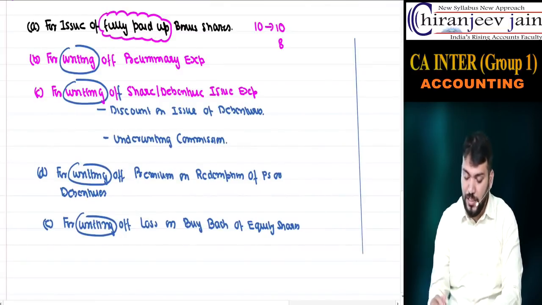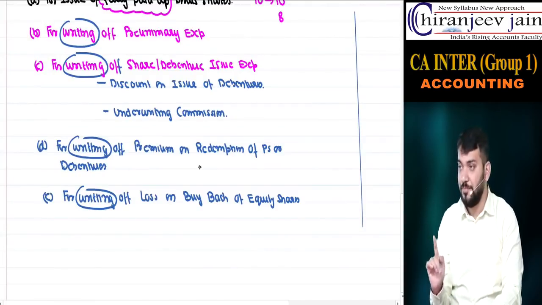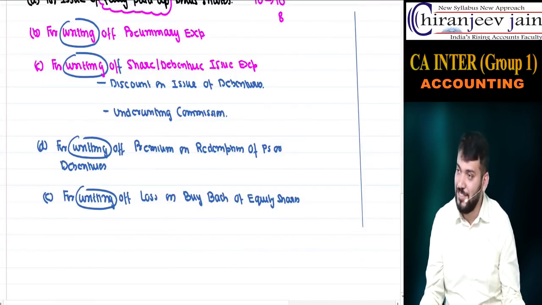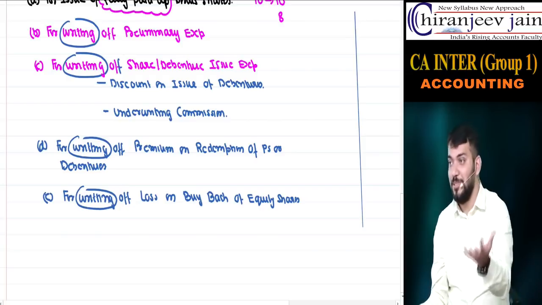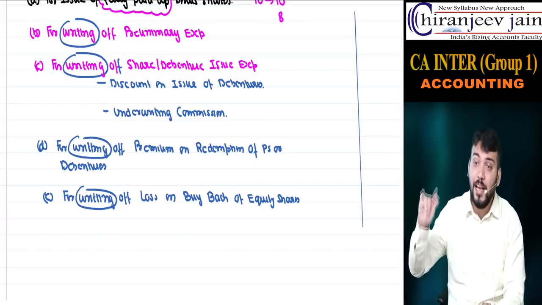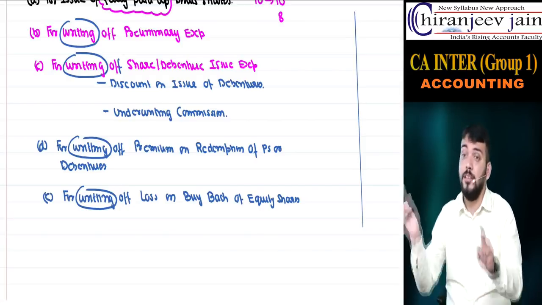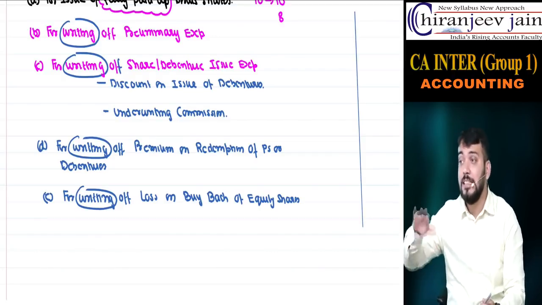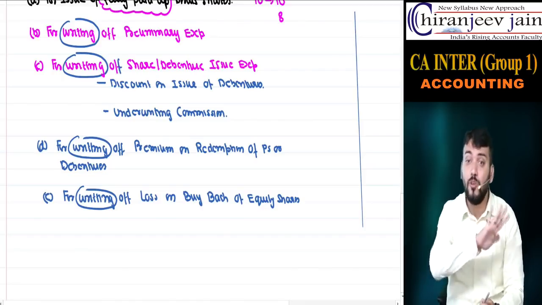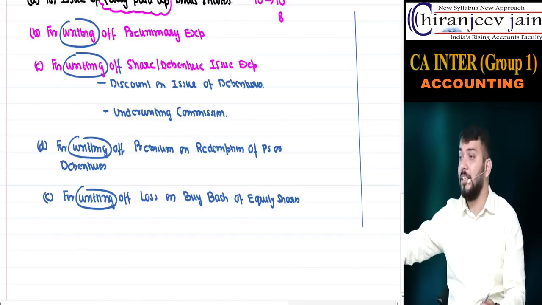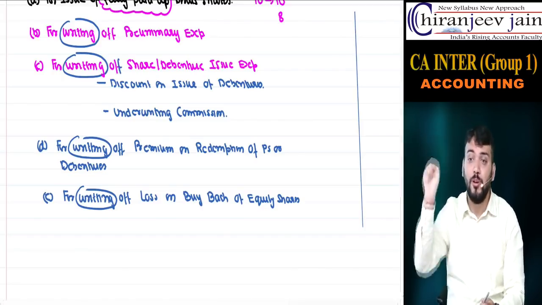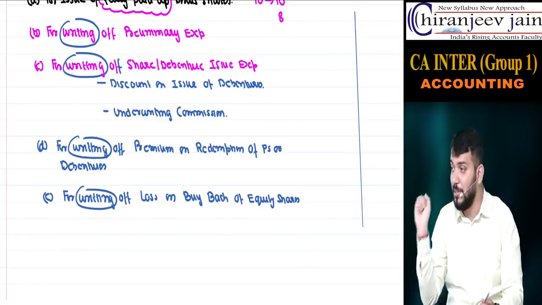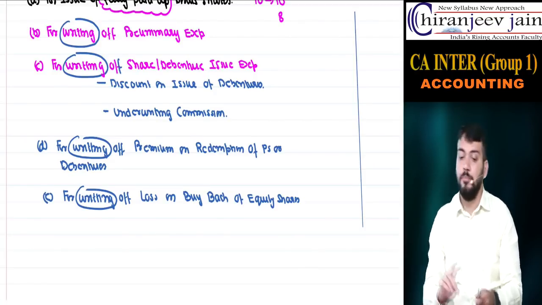Payment of premium will be done with cash. How can we pay from premium? Payment will be done from cash. But after payment, that is my expense. That expense can be written off through which account? Securities premium account. Close that account permanently by using what? Profit. Of which nature? Securities premium is capital profit.